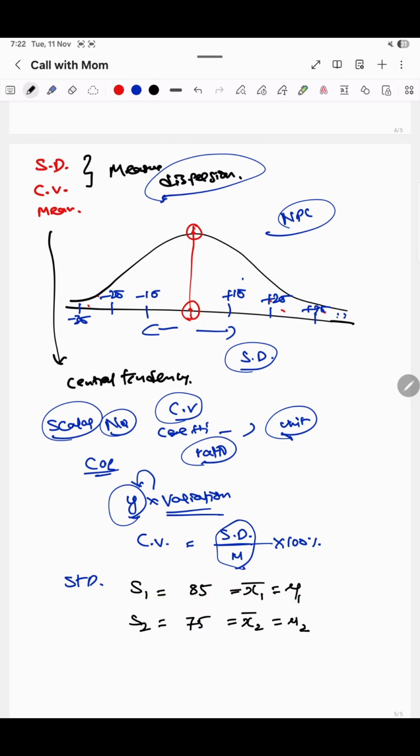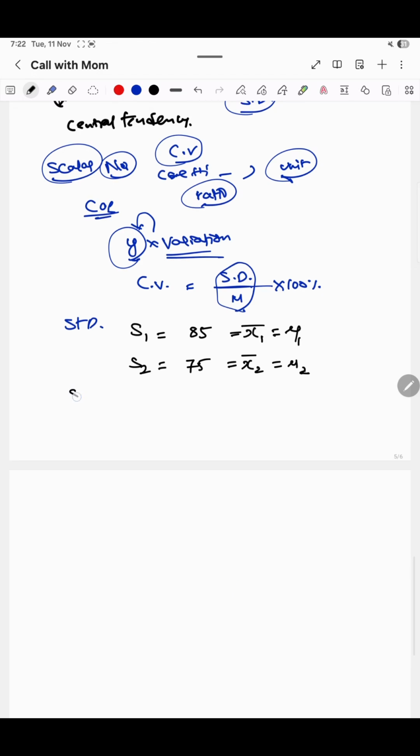Now I'll add one more quantity like standard deviation. So how much is he deviating from his mean score? The standard deviation of student 1 is 10.